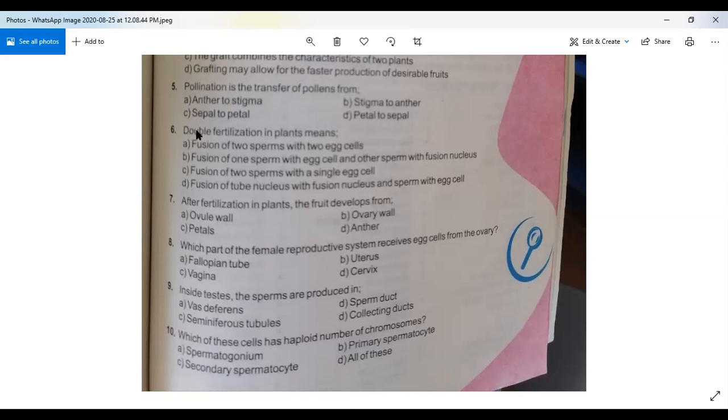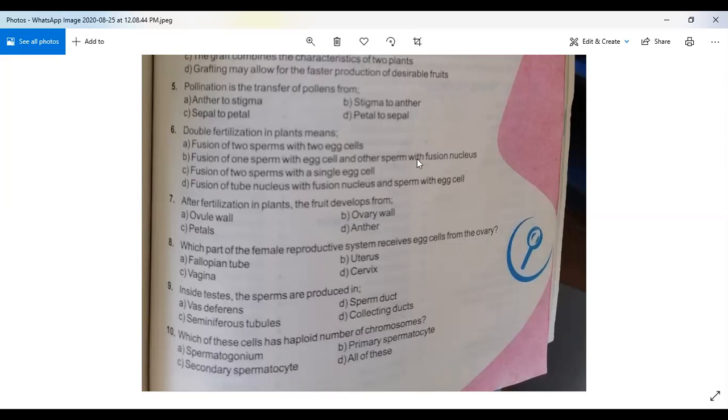So now we will discuss the options. Double fertilization in plants means: number one, fusion of two sperms with two egg cells. No. Okay, fusion of one sperm with egg cell and other sperm with fusion nucleus. Yes, this is the right answer. Fusion of one sperm with the egg cell, and the other sperm with the fusion nucleus, and it will convert into endosperm.